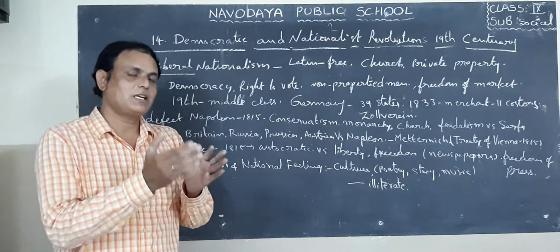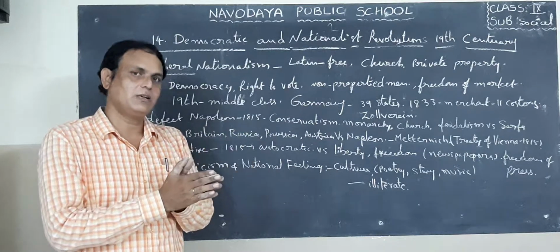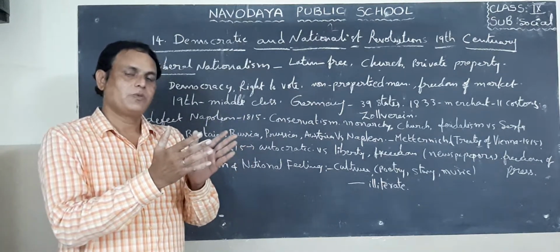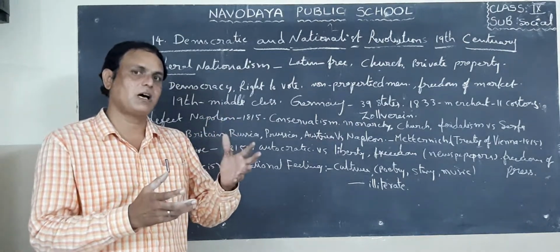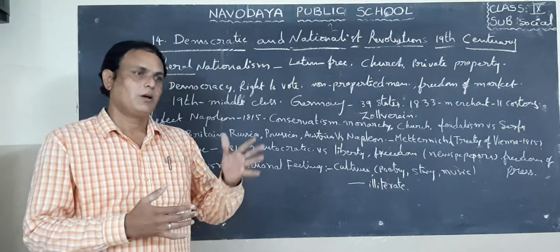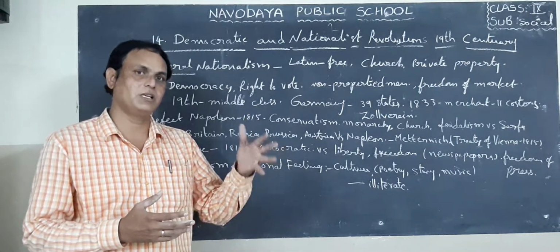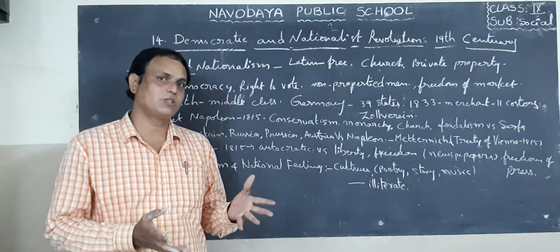Okay, so I said in the previous lesson how the king ruled the country, and how the people, with the help of parliament, reduced the powers of the king. For example, we saw in the previous lesson the Bloodless Revolution or Glorious Revolution that occurred in England. What is the meaning of Glorious Revolution?